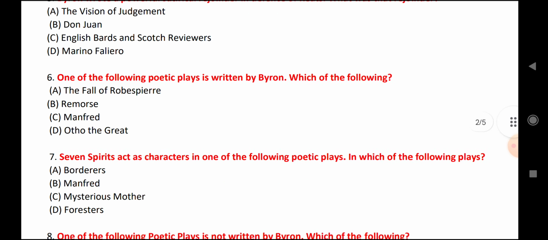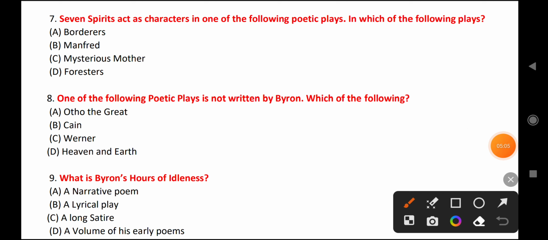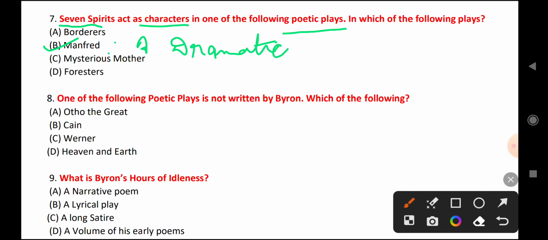Now let's come to question number 7. Seven Spirits act as characters in which of Byron's poetic plays? The answer is Manfred. Manfred's subtitle is A Dramatic Poem. Now let's come to next question.